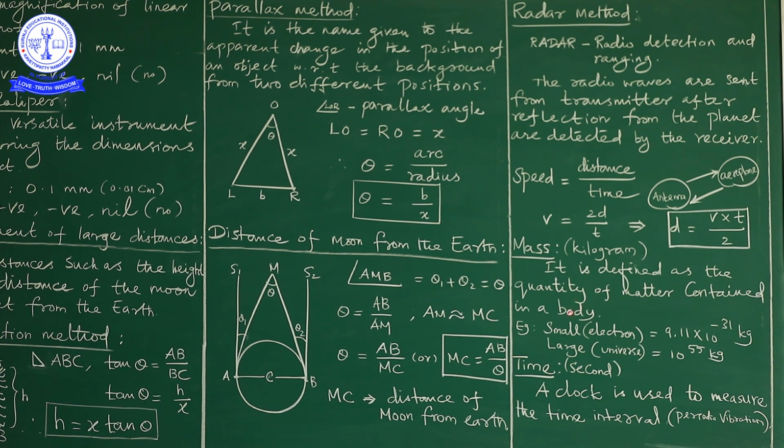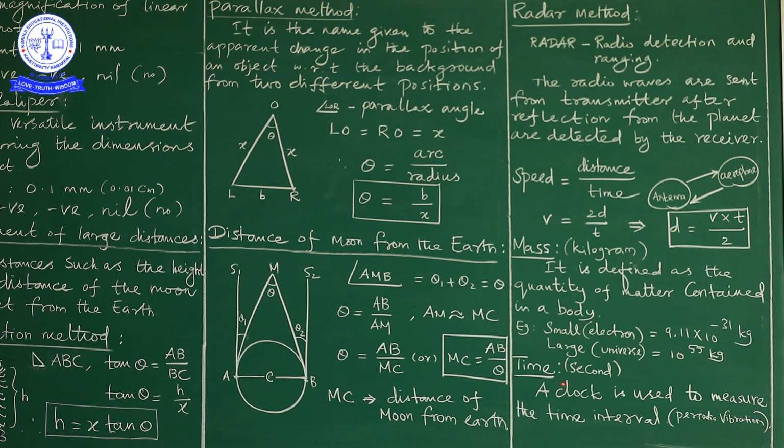The quantity of matter contained in a body is nothing but mass. So in this category, we measure the mass of smaller objects and also the mass of larger objects. For example, the mass of the electron. What is the mass of the electron? 9.11 into 10 to the power of minus 31 kilogram. I think you have seen this at the 10th standard level itself. While measuring a larger object, let us consider the universe. The mass of the universe is about 10 to the power of 55 kg. What is the meaning of 10 power 55?